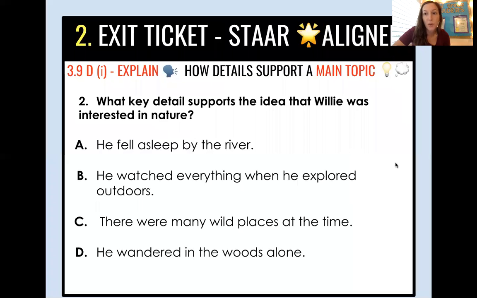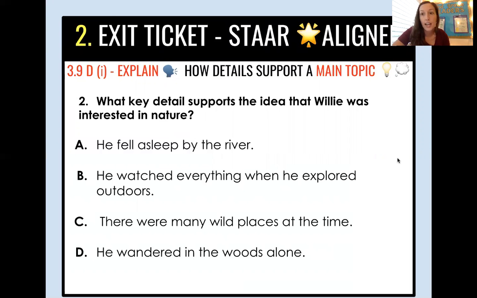Your next question is going to look like this. What key detail supports the idea that Willie was interested in nature? A, he fell asleep by the river. B, he watched everything when he explored outdoors. C, there were many wild places at the time. Or D, he wandered in the woods alone.